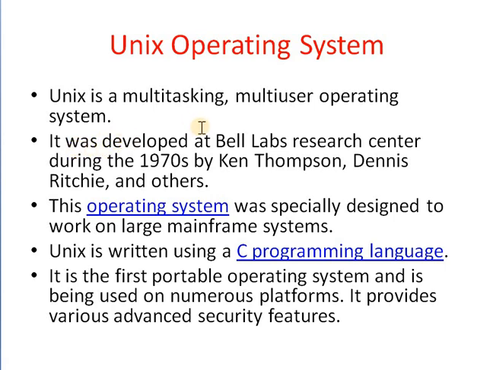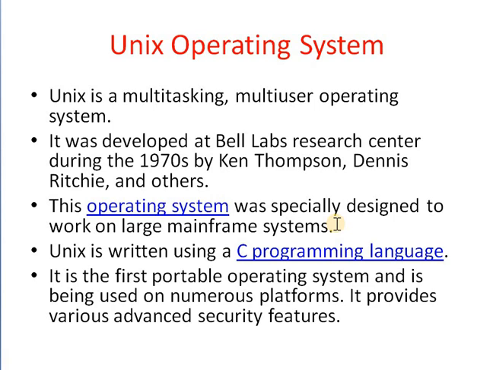Unix was developed at Bell Labs Research Center during the 1970s by Ken Thompson, Dennis Ritchie and others. It was developed at Bell Laboratory. This operating system was specially designed to work on large mainframe systems.